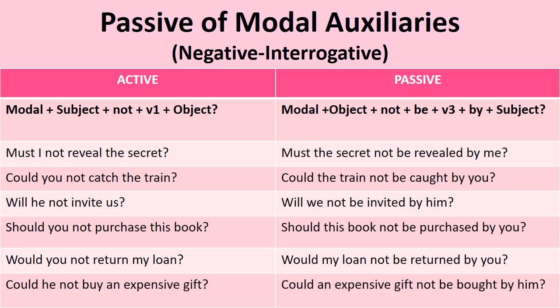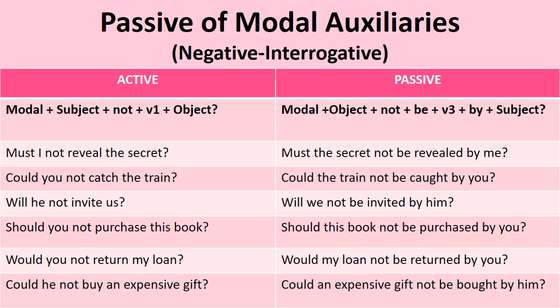Now students, in this slide we are going to see how to convert negative interrogative statements into passive. The rule for active voice: modal plus subject plus not plus first form of verb plus object and then question mark. In passive, the rule is modal plus object plus not plus be plus third form of verb plus by plus subject and then question mark.